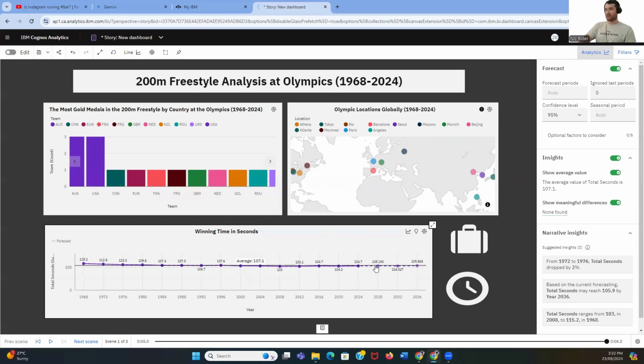I think what could potentially happen is we could see athletes swimming in that 144, 145 category, and it could just be winning margins of 0.01, 0.1, being very close.